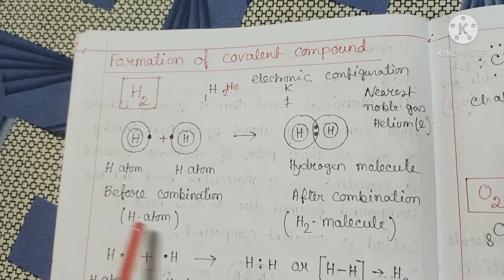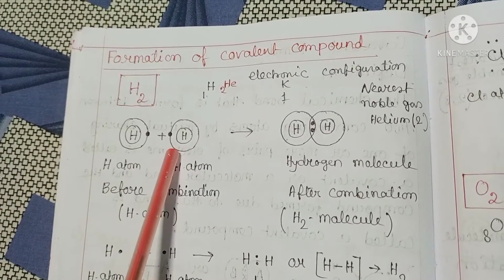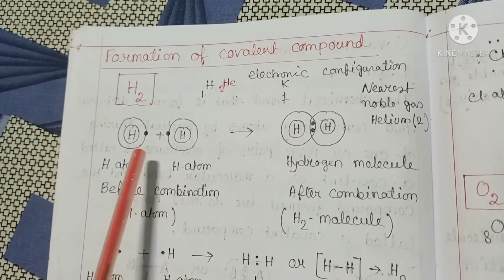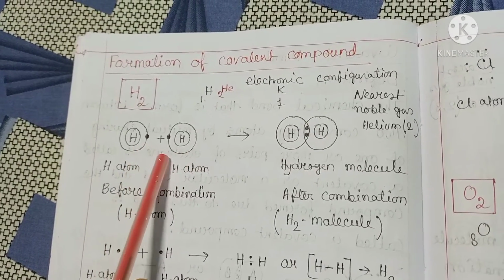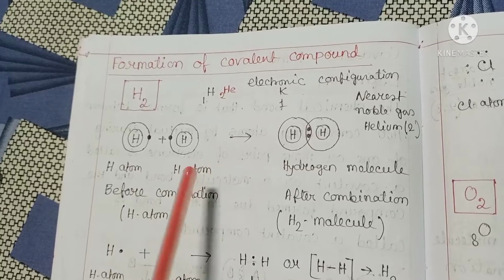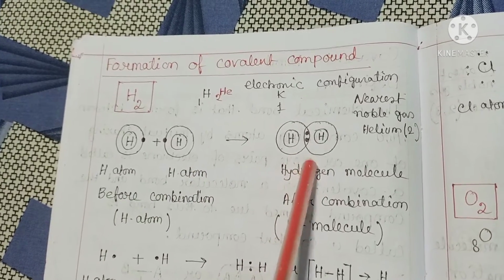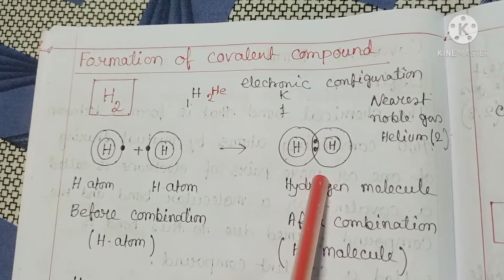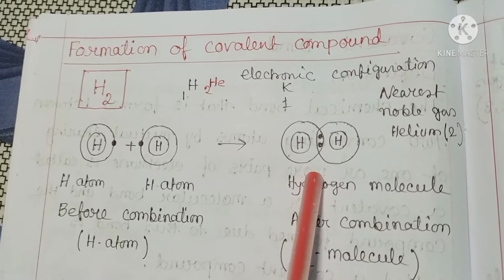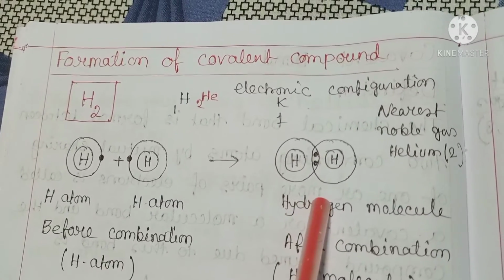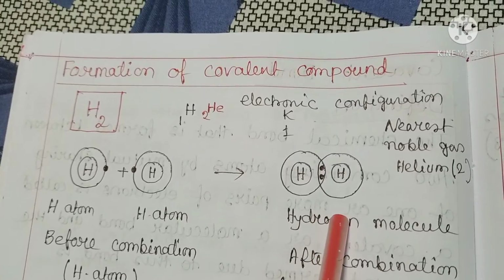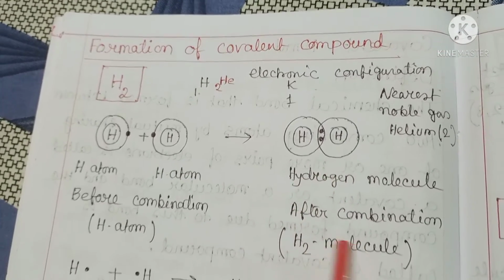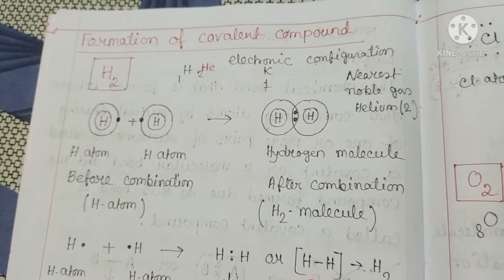Therefore, each of the 2 hydrogen atoms contributes 1 electron so as to have one shared pair of electrons between them. Both the atoms attain stable duplet structure, resulting in the formation of a single covalent bond.